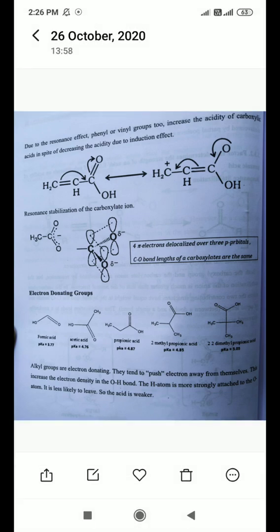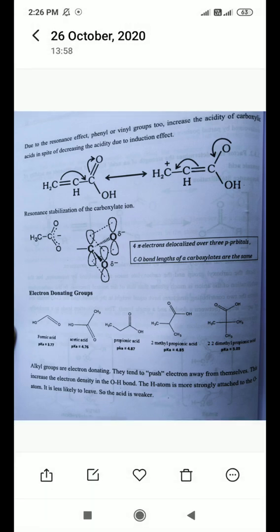This is the actual understanding. Now come to the point where we are discussing how different substituents affect the acidity of aromatic acid. Firstly, we explained resonance stabilization. The next point is inductive effect: if the positive inductive effect happens, how does it affect the acidity of aromatic acid, and if there is a negative inductive effect, how does it affect the acidity of aromatic acid, etc.